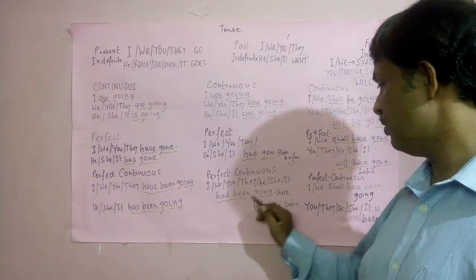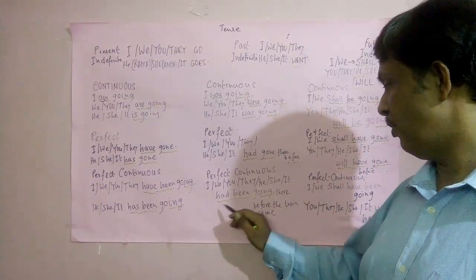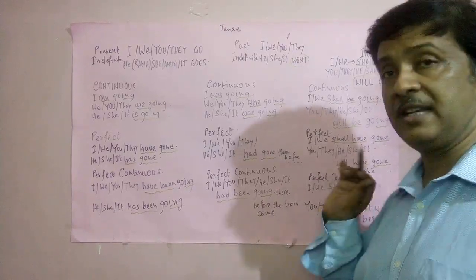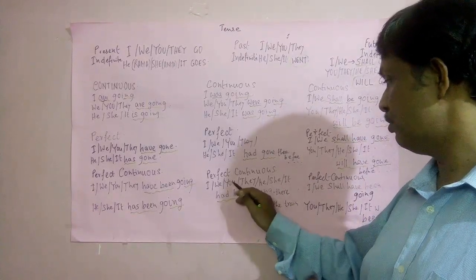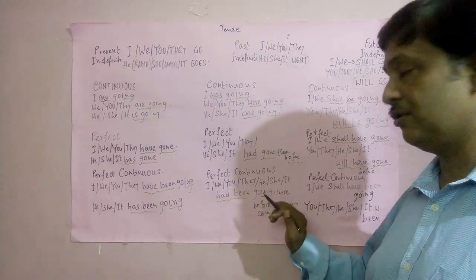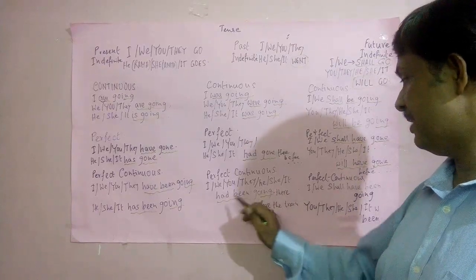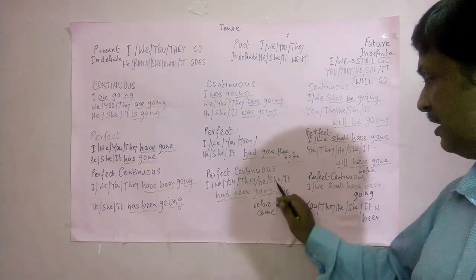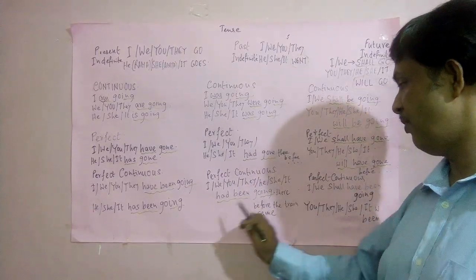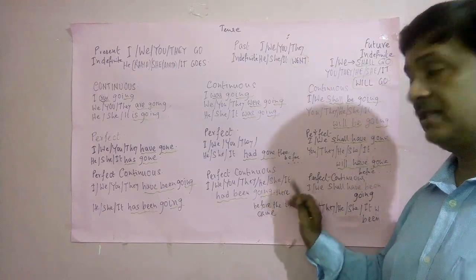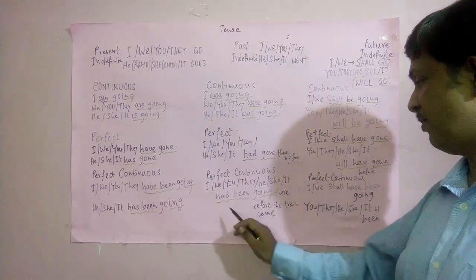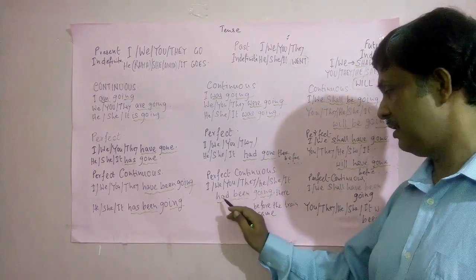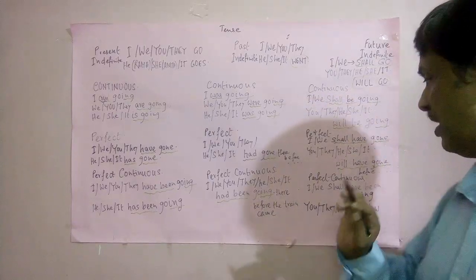We had been going there for an hour before the train came. Like that, you also, they also, he also. He had been going there for an hour before the train came. She had been going there for an hour before the train came. Same, it had been going there for an hour before the train came. Same, that is had been added with ing with the verb go.